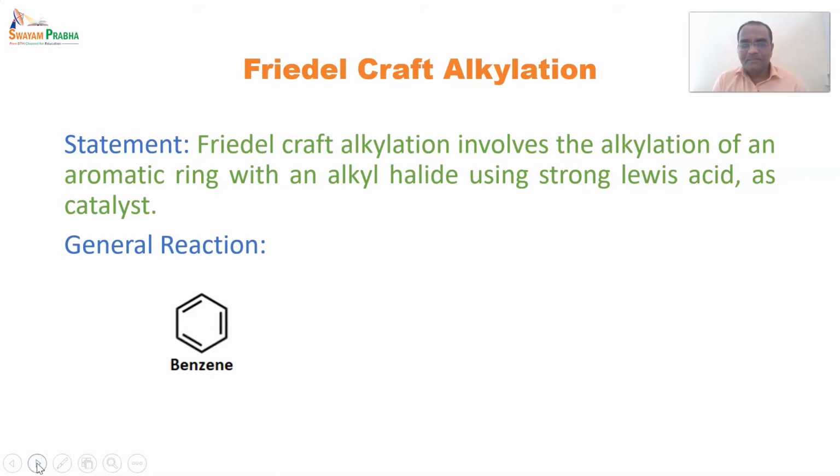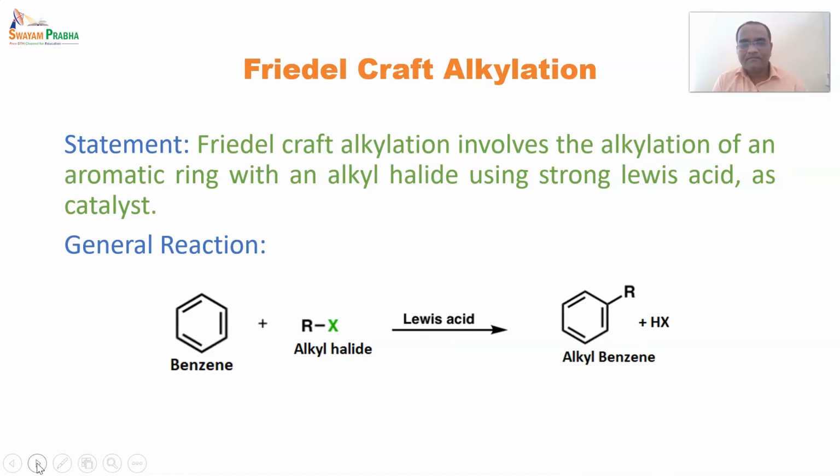So the general reaction for Friedel-Crafts alkylation is: benzene reacts with an alkyl halide in the presence of a Lewis acid, and now it will form an alkyl benzene. It is called an alkylation reaction because an alkyl group has been substituted on benzene, and the hydrogen which is removed forms a bond with X, so that it forms a halogenated product.